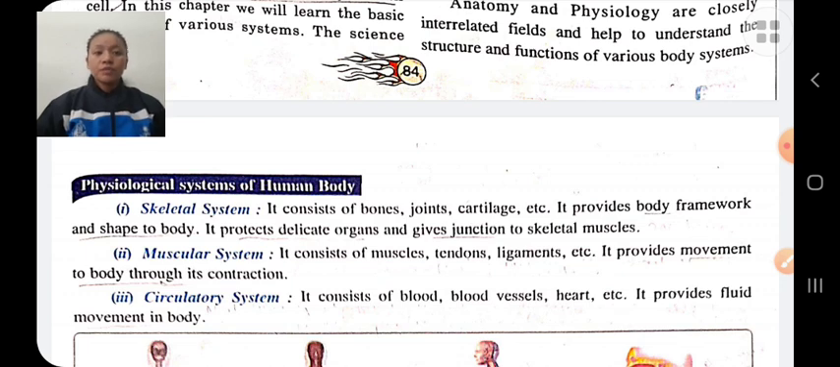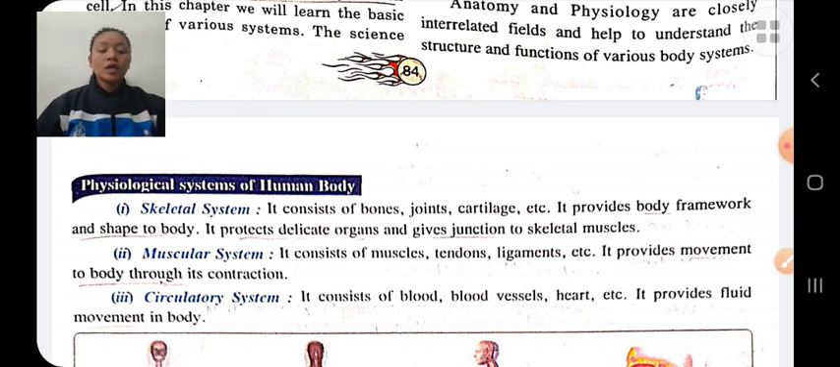Muscular system provides movement to the body through its contraction. Through muscular contractions, muscles help in movement. Whether it is internal or external movement, it is due to muscular contractions. Muscle consists of muscles, tendons, ligaments, etc.